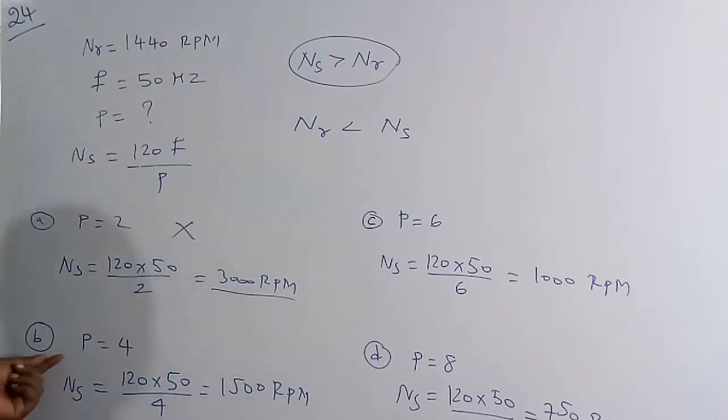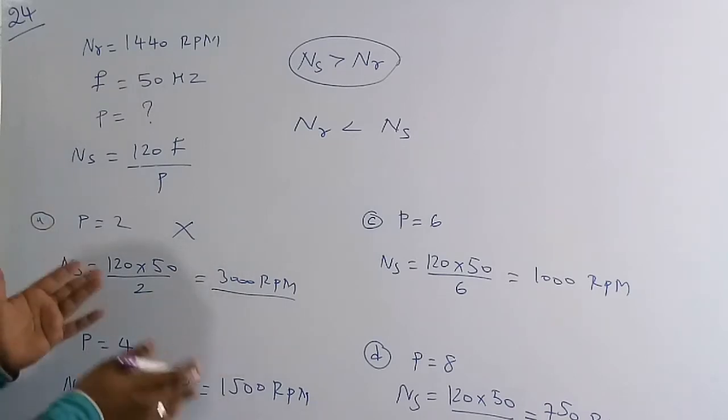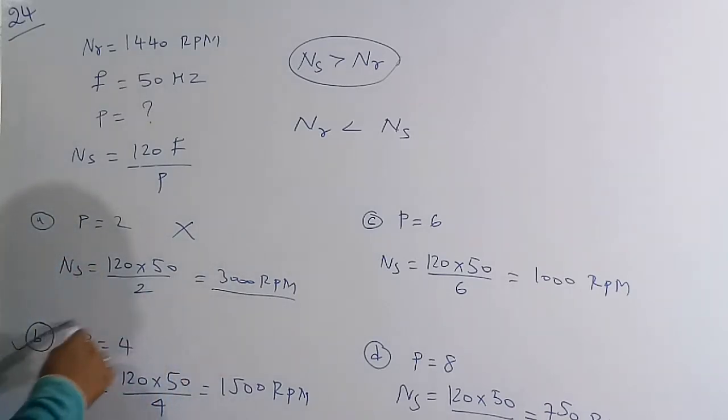And if you take option B, when P is equal to 4, substitute here, NS is equal to 120 F by P. So 120 into F, which is 50, and P is 4. Now you are going to get 1500 RPM. See, the synchronous speed is greater than the rotating speed. Yes, but the variation is a very low value. So therefore B is the correct solution.